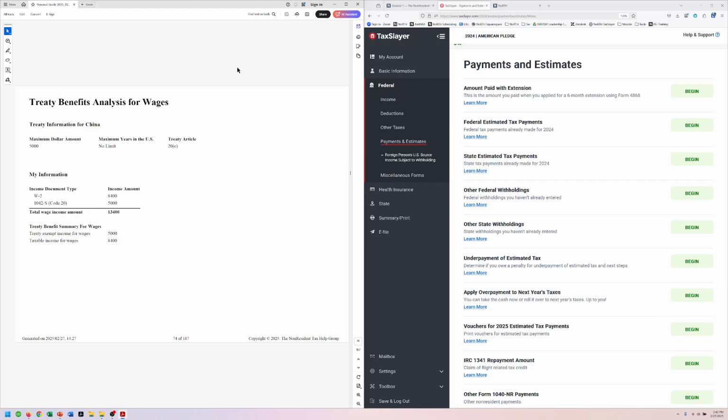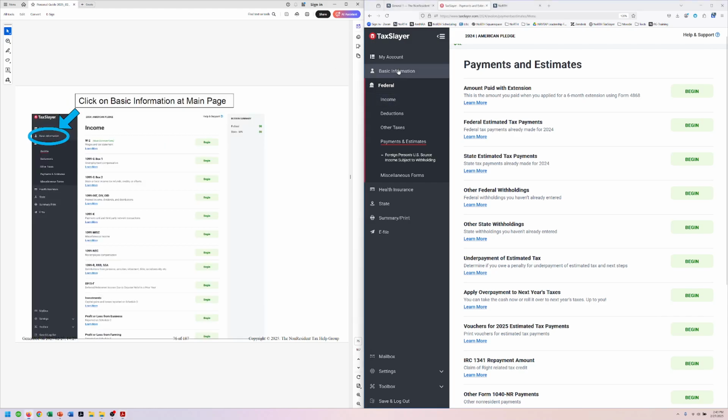We're back once more to the main page. Okay, here's her treaty benefits analysis. So as a student from China, Lisa gets $5,000 of wages that she doesn't have to pay income tax on. So she had a total of $13,400 that she earned. $5,000 she won't pay tax on, and then the other $8,400 she's going to have to pay tax on. So we need to enter the information about her treaty benefit.